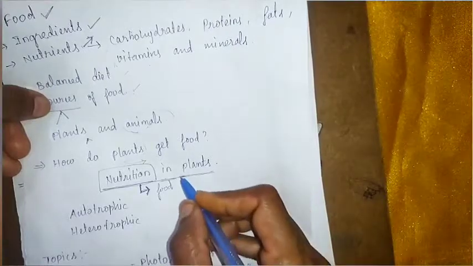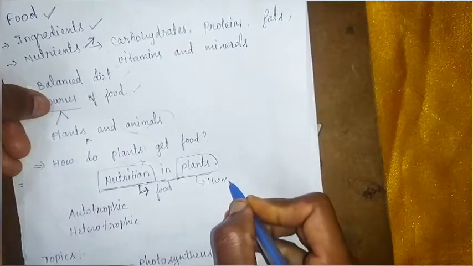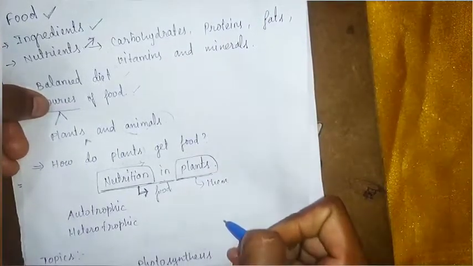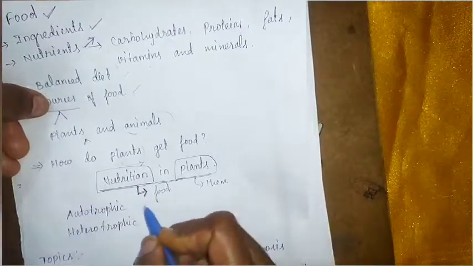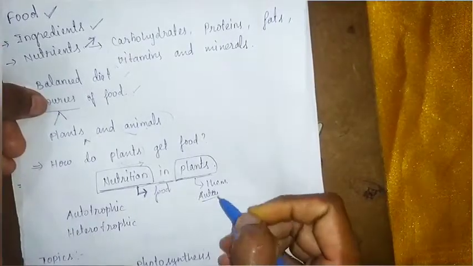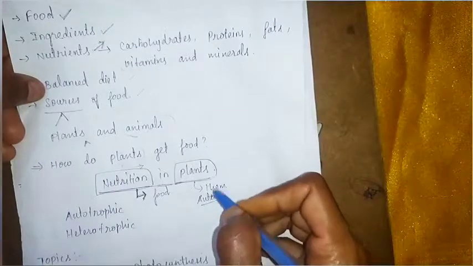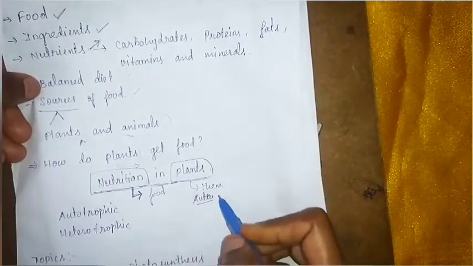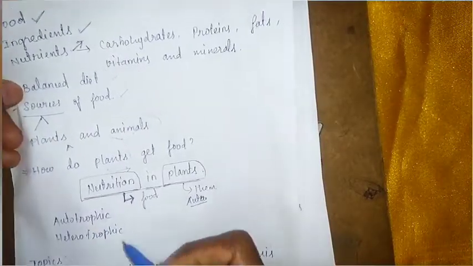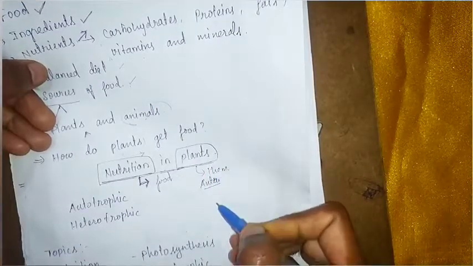Plants are the only organisms which prepare their food by themselves. They are called autotrophs. Why are they called autotrophs? Because plants prepare their food by themselves. Auto means self, trophs means preparation, synthesis. So, self preparation. Plants prepare their food by themselves, so plants are called autotrophs.